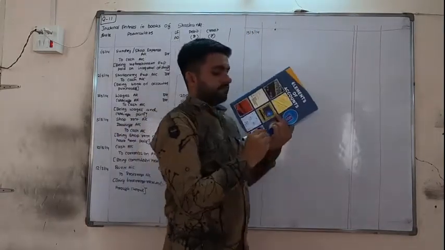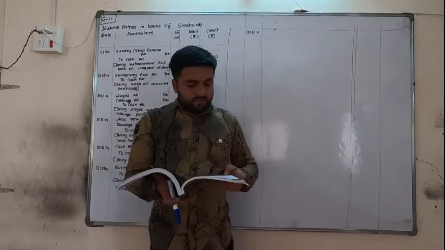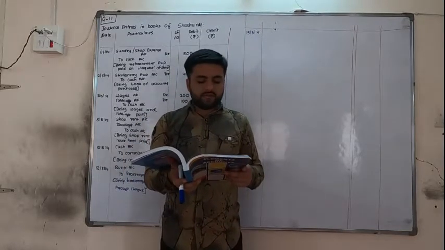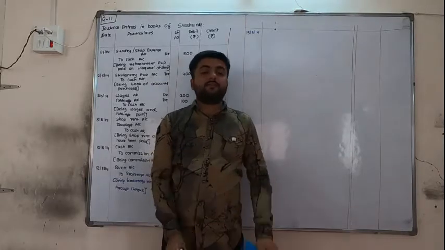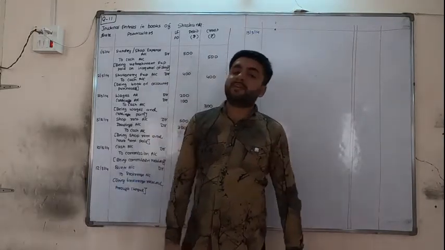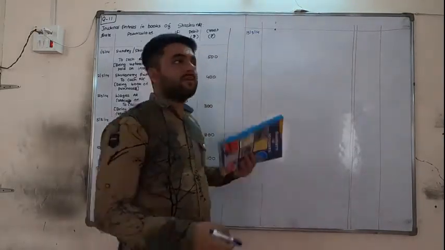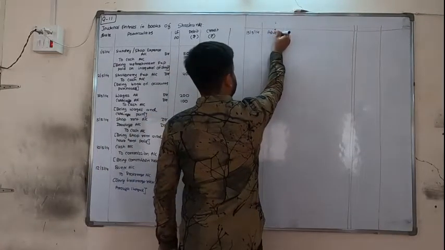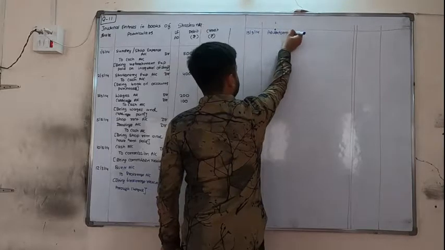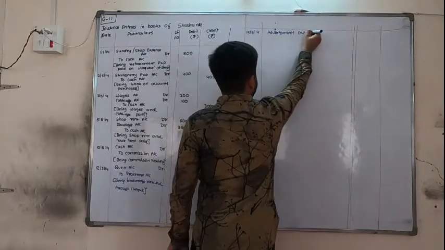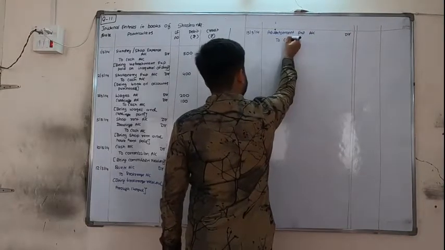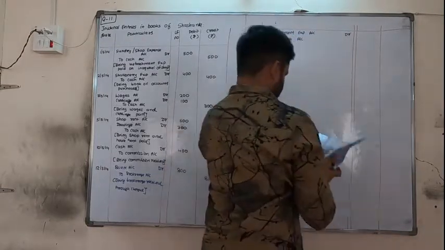Next date is 15/5/14. Paid advertisement bill of Gujarat Samachar 300. So we are paying the bill for advertisement, so advertisement expense account debit and cash account credit. Advertisement expense account debit to cash account.